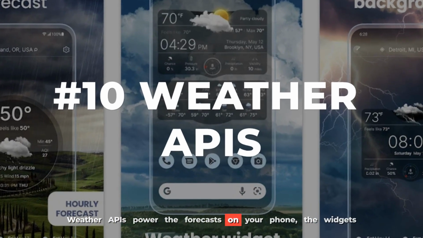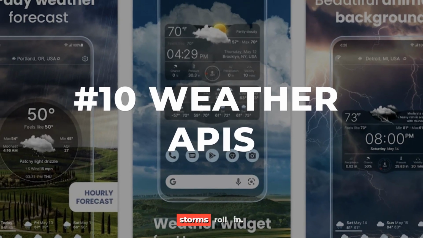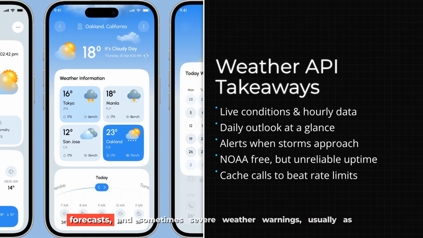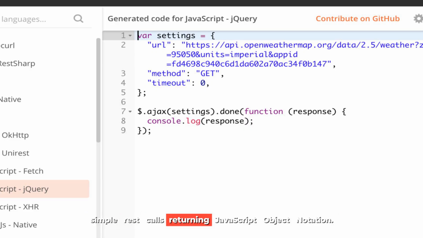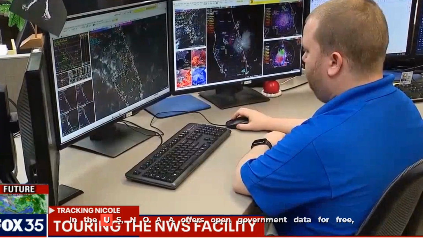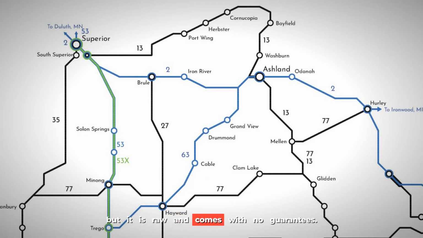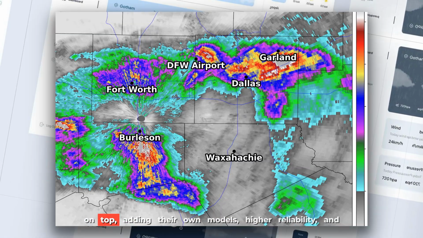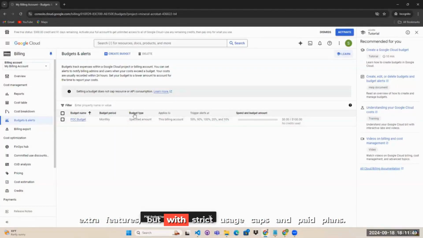Weather APIs power the forecasts on your phone, the widgets on your home screen, and the alerts that flash up when storms roll in. These APIs deliver current conditions, hourly and daily forecasts, and sometimes severe weather warnings, usually as simple REST calls returning JavaScript object notation. In the US, NOAA offers open government data for free, but it is raw and comes with no guarantees. Commercial providers like OpenWeather and AccuWeather build on top, adding their own models, higher reliability, and extra features, but with strict usage caps and paid plans.